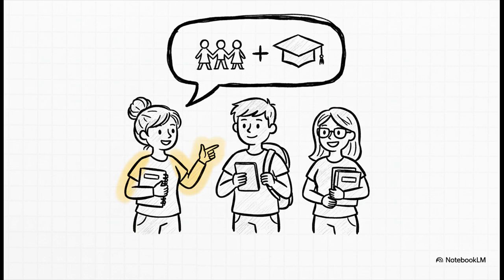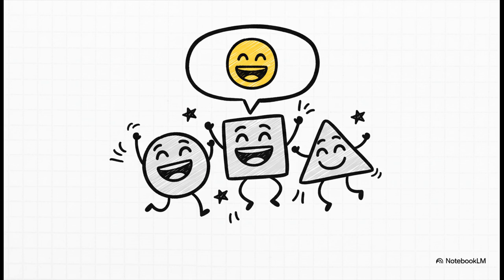See how that works? The subject is we, the verb is are. Nice, simple, and direct. Or let's say you and your friends are having an amazing time. You could just say, we are happy. The pattern is exactly the same. It works for describing who you are, what you are, or even how you feel.